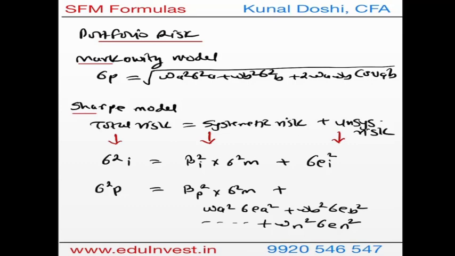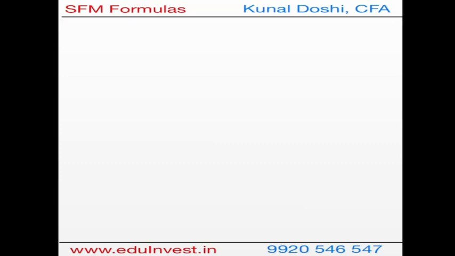Now there's one more formula that we'll be looking at that is very interesting, that is covariance between two stocks. Covariance, let's say between A and B, can also be found using beta of A with market times beta of B with market times variance of market. Now since I'm continuously using beta here, what is beta?